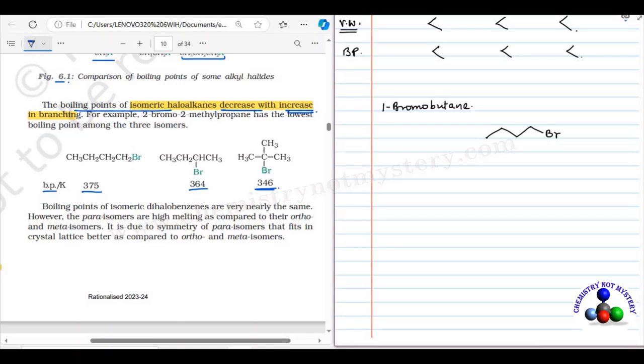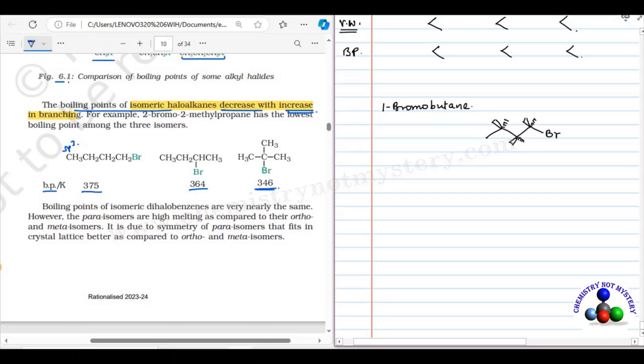Each carbon is sp3 hybridized, so the geometry will be tetrahedral. When you draw tetrahedral geometry in 2D, this is the front bond and this is the rear bond, and similarly for the other carbons. That's how you can draw 3D geometry in 2D.